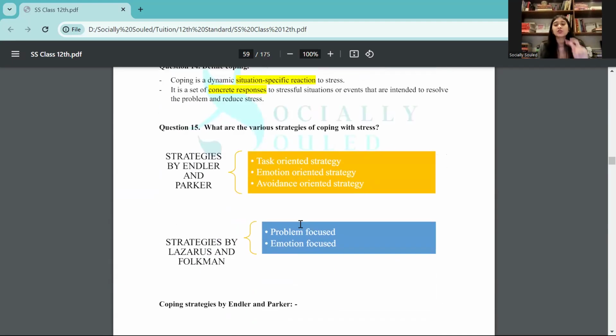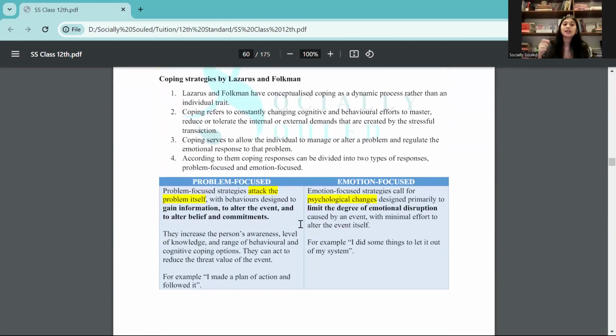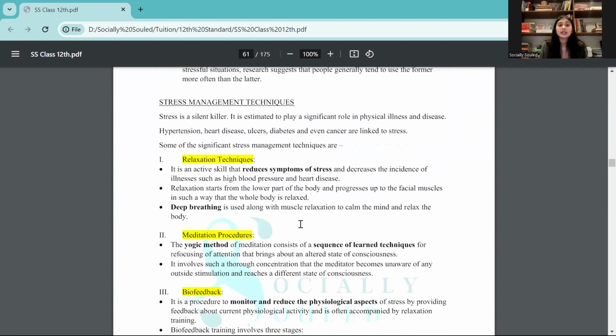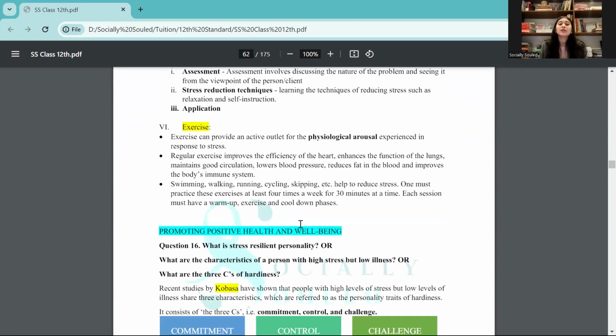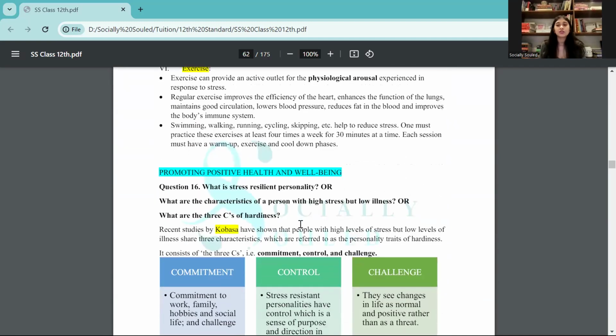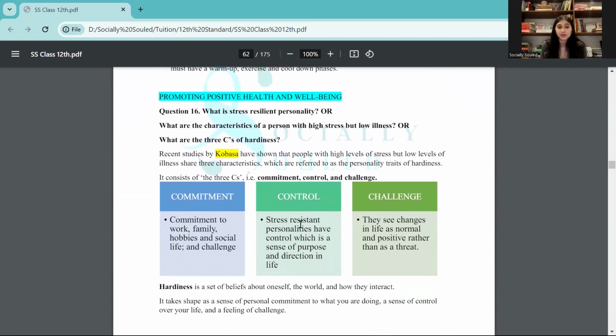Okay, then for coping with stress, there are also two strategies. One given by Endler and Parker, the other by Lazarus and Folkman. So don't get confused about who proposed which one, because even though the meaning remains the same, it's different in terms of who proposed what. Right, then you have stress management techniques. You can quickly go through these techniques once, even though the chances of the technique part coming as an MCQ are very low, you should still know what these different types are, right?